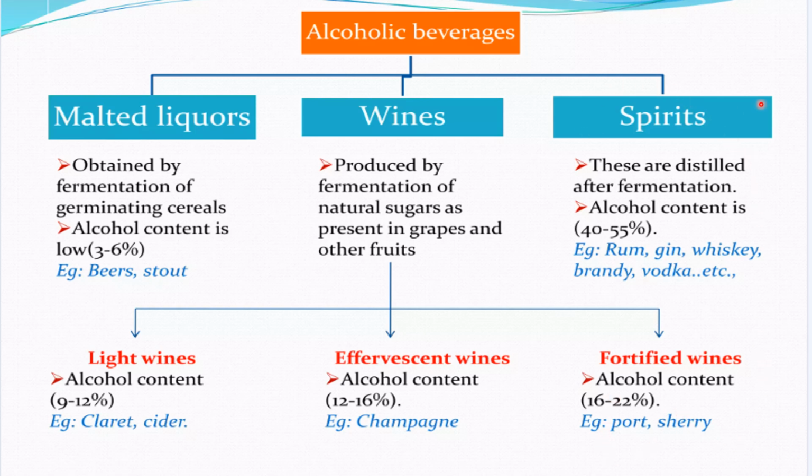The third one is spirit. It is distilled after fermentation. Alcohol content is 40 to 55 percent, and examples are rum, gin, whiskey, brandy, and vodka.